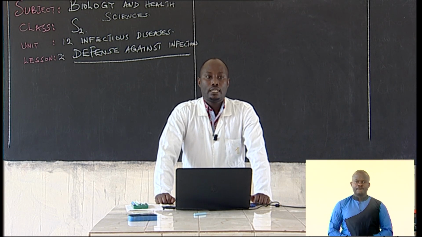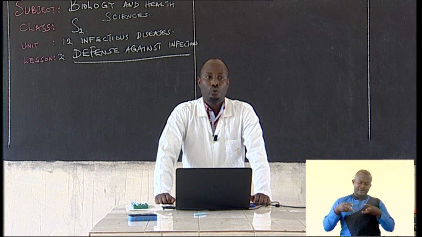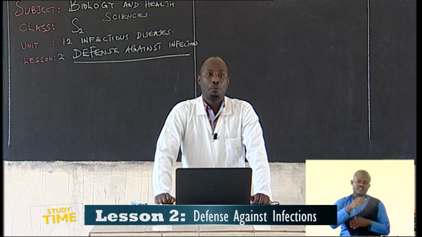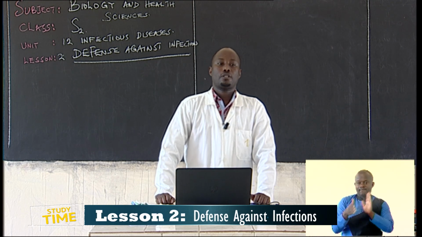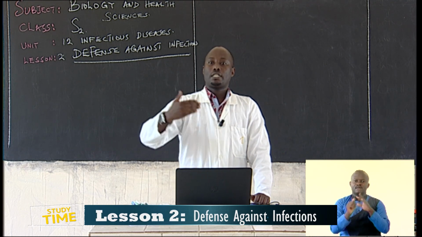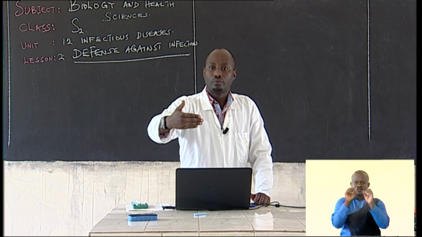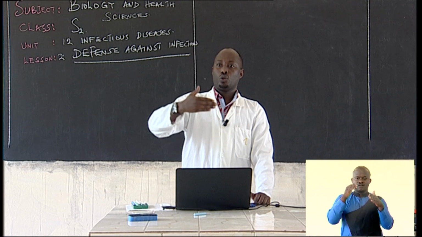The body's second line of defense comes into play when the pathogens are able to get past the first line of defense. The first line of defense has not blocked the pathogen from entering into the body.